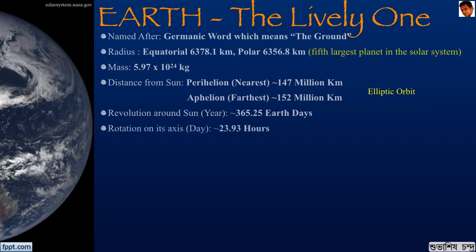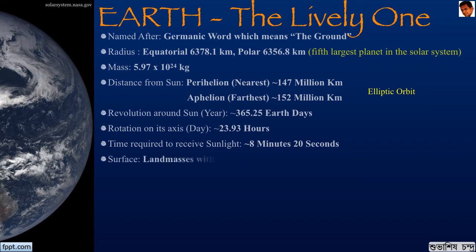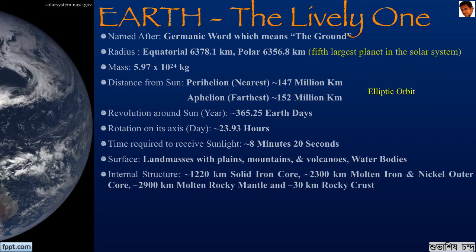It rotates on its axis in 23.93 hours, which constitutes our day. The sunlight requires 8 minutes and 20 seconds to reach the Earth's surface. The surface has land masses with plains, mountains, and volcanoes, and this is the only known planet to have water bodies. It has a 1200 km solid core of iron, 2300 km of molten iron and nickel outer core, surrounded by a 2900 km molten rocky mantle and a 30 km rocky crust. The crust at the oceans is thinner.